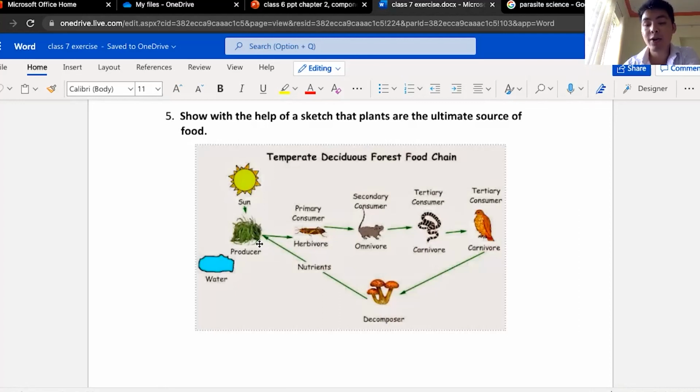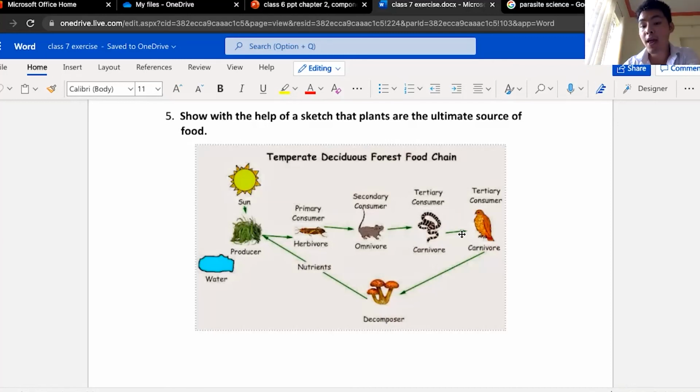We get energy that is produced from sunlight and water and carbon dioxide, and this energy is transferred to the herbivores. Then the herbivores are eaten by the mouse, and the mouse receives the energy. These mice are also eaten by small snakes, and the snake receives energy. Look at how the energy is being passed on. The grass passed on the energy, and the herbivore passed it on to the mouse. The mouse passed it on to the snake, and the snake passed it on to the eagle.